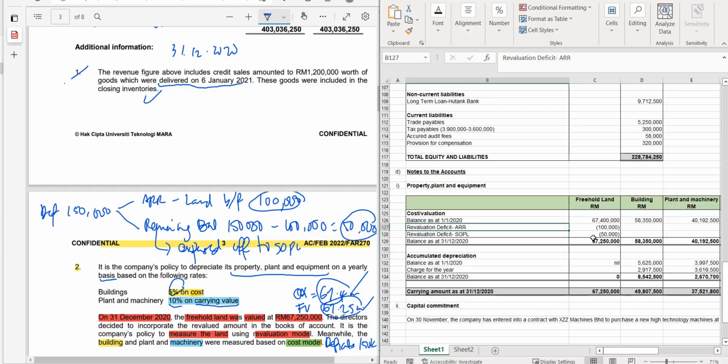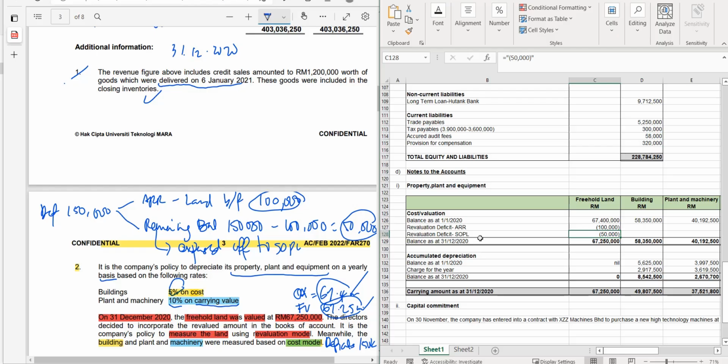You can see that I am doing this on purpose to show the difference between the two revaluation deficits. One is the one that was adjusted against ARR, 100,000. One is the remaining balance that was reduced as a revaluation deficit, the admin expenses, 50,000. You can see that effect here. Or you can put the total 150. But bear in mind, you need to know which one is the one that you reduce against the ARR, which one is the one that you charge against the statement of profit or loss.